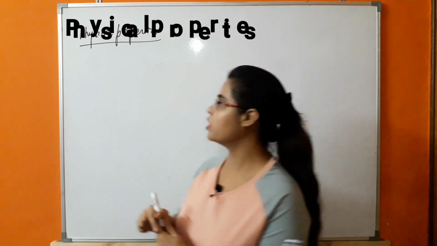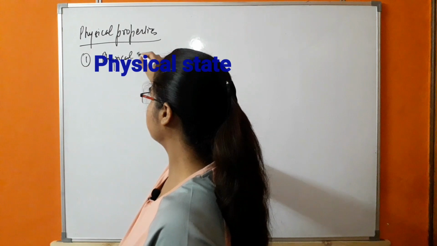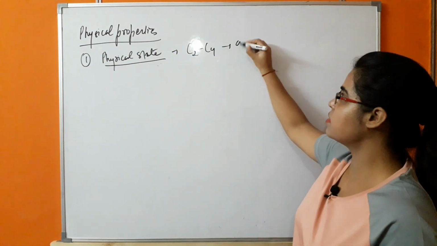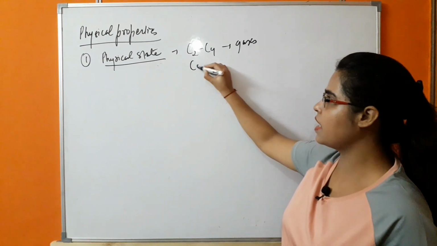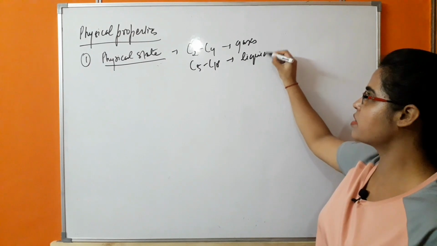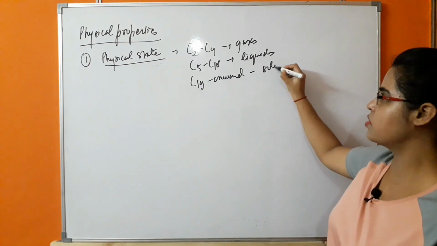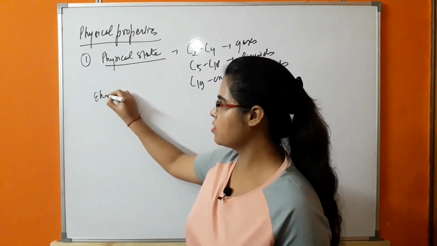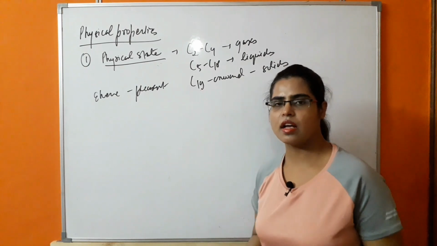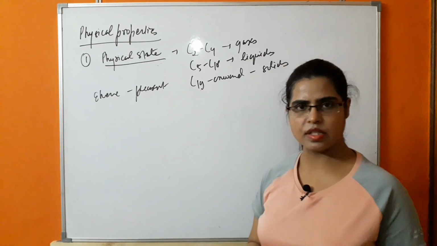What are the physical properties? First, physical state. The lower members of alkenes, from C2 to C4, are gases, whereas C5 to C18 are in the liquid state. C19 onwards are solids. Only ethene is pleasant smelling, while the other alkenes are colorless and odorless.